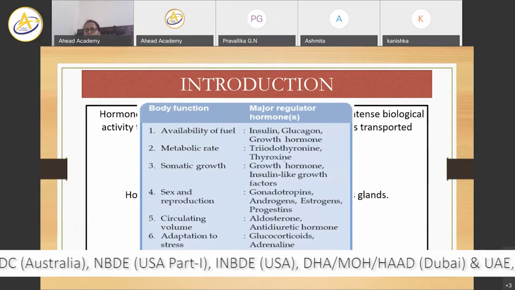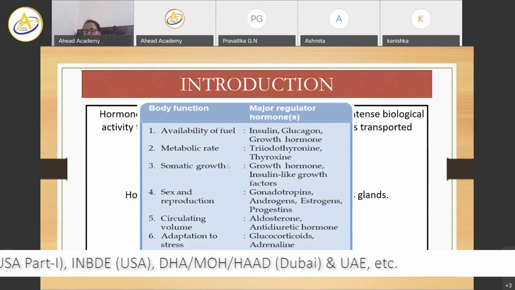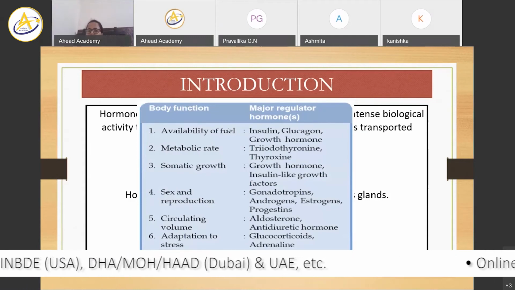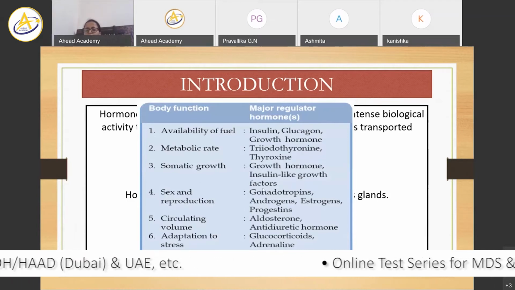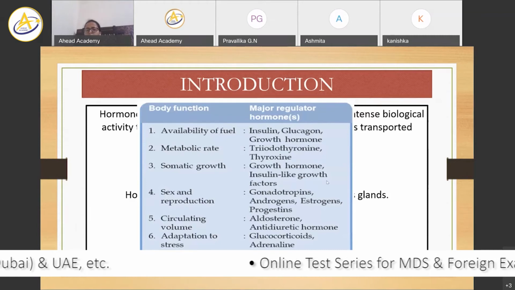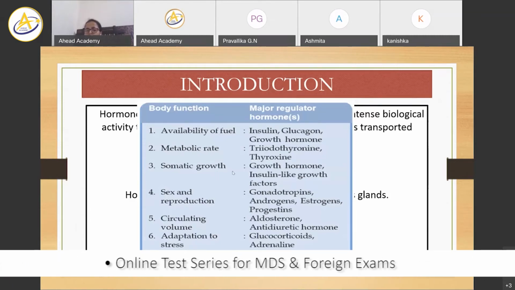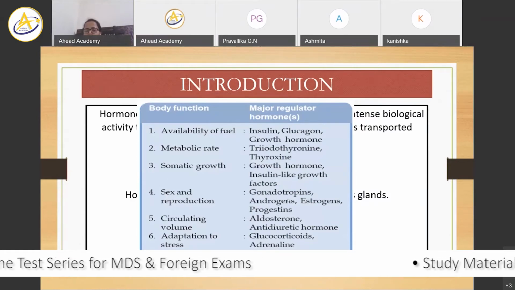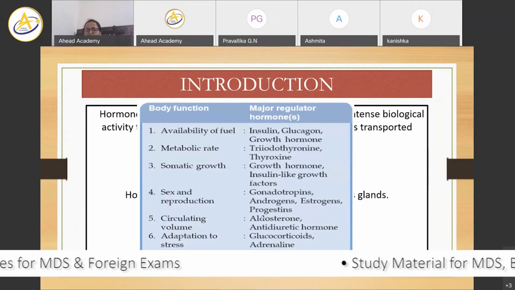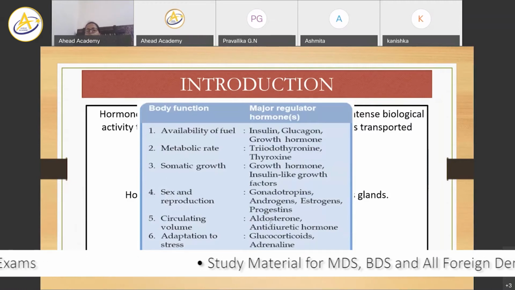Triiodothyronine and thyroxine are again involved in metabolism; they maintain the metabolic rate of the body. Growth hormone helps in the somatic growth of the body. Then there are the gonadotropins, androgens, estrogens, and progesterones. They are the sex hormones, as we all know.